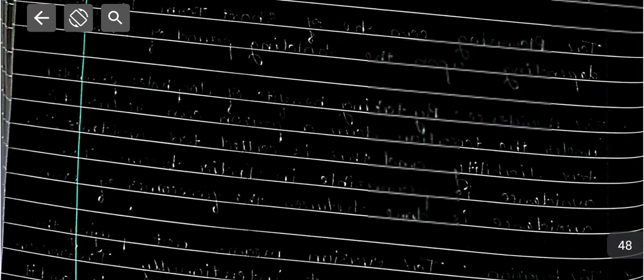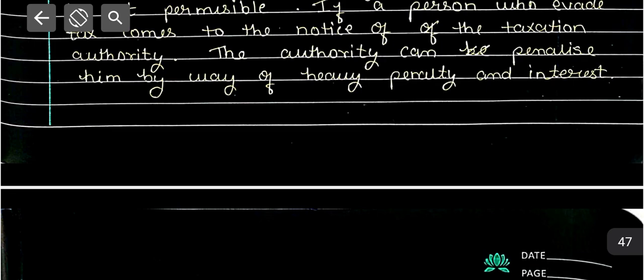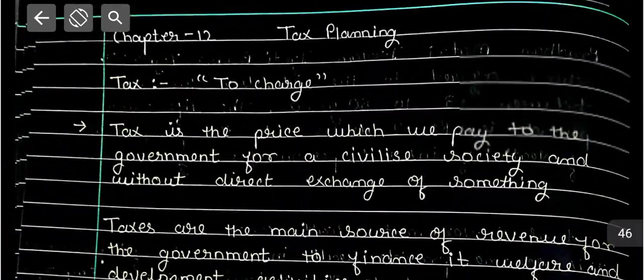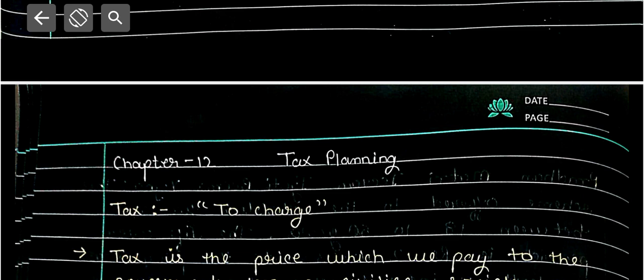So your financial literacy complete unit comes to an end with this chapter, which is chapter number 12. We have divided your complete financial literacy syllabus into 12 chapters, and the complete list of 12 chapters is made.